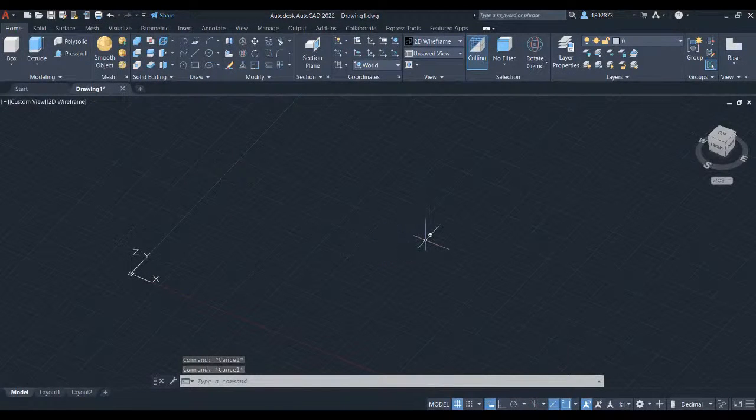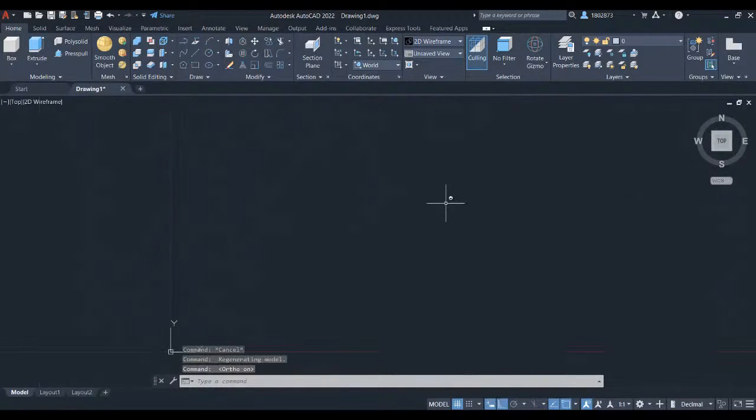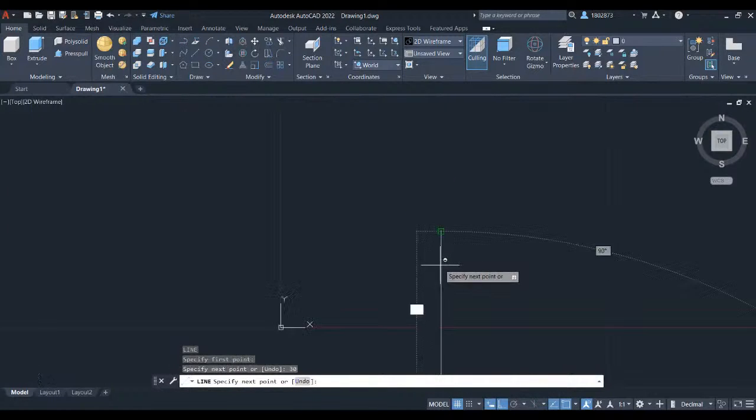Let's begin by sketching out the path for our pipe wheel. Let's head over to the view cube and select top. Press F8 for ortho. Press L for line. Left click here and let's key in 30. Press space to repeat line and hover your crosshair here and move it here.